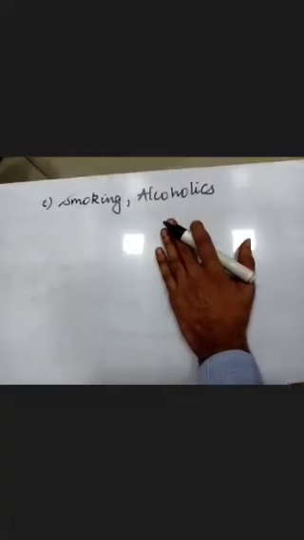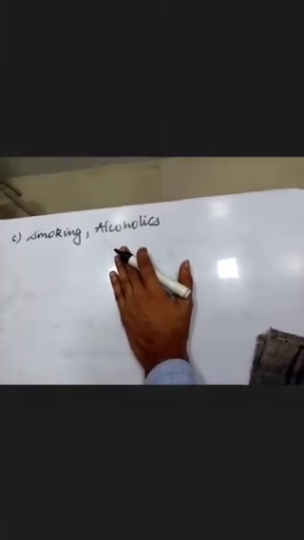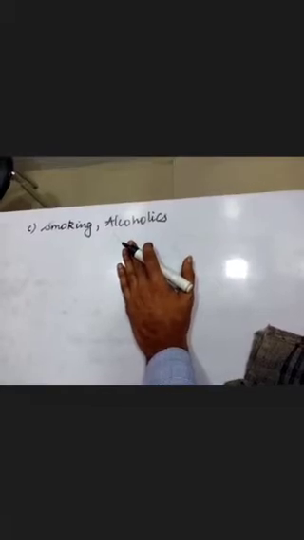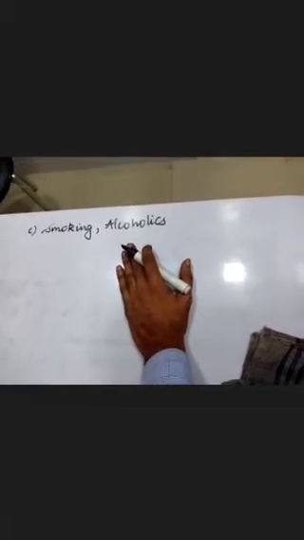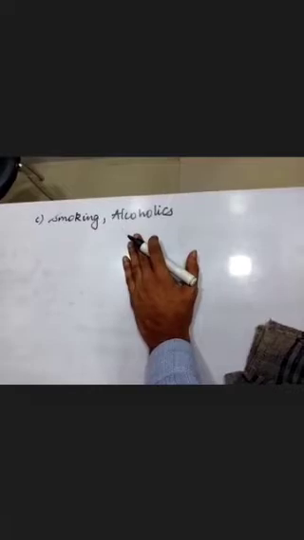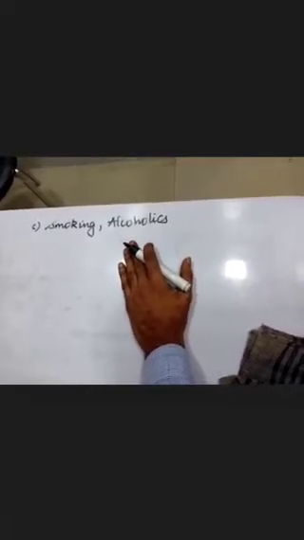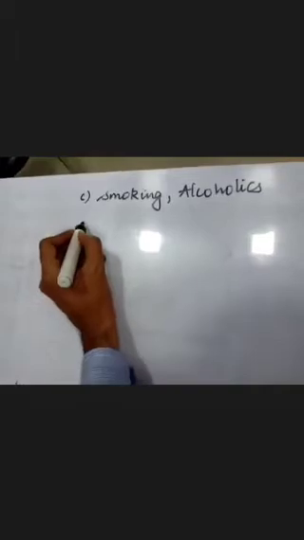See, there are some people, unless and until they chew tobacco, they will not evacuate their stools. There are some people, unless and until they smoke, they will not pass stools. So it becomes a psychosomatic issue, wherein the mind becomes too habituated to a substance, and it creates a false impression that unless the substance is delivered to the body, the stool will not get evacuated. However, there is no such cause for it, but this is the psyche which is developed by the patient. So smoking and alcoholism are also contributory factors towards constipation.